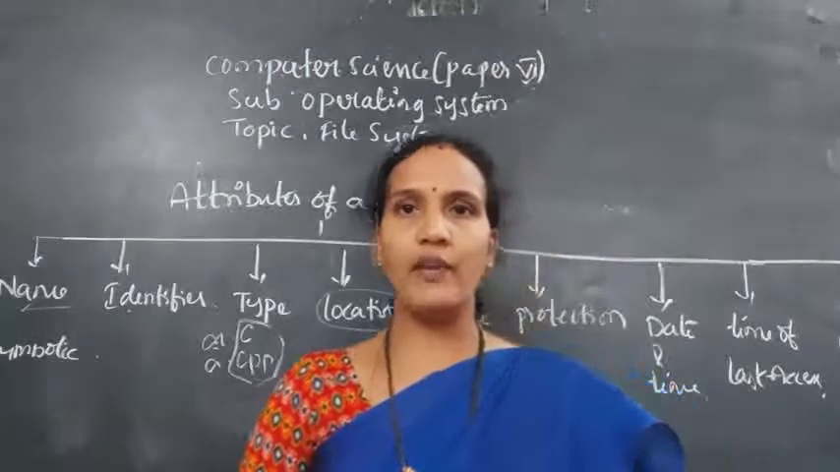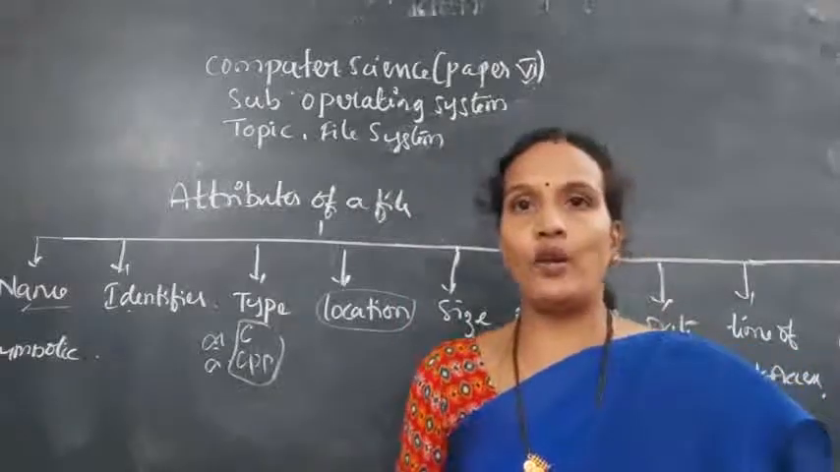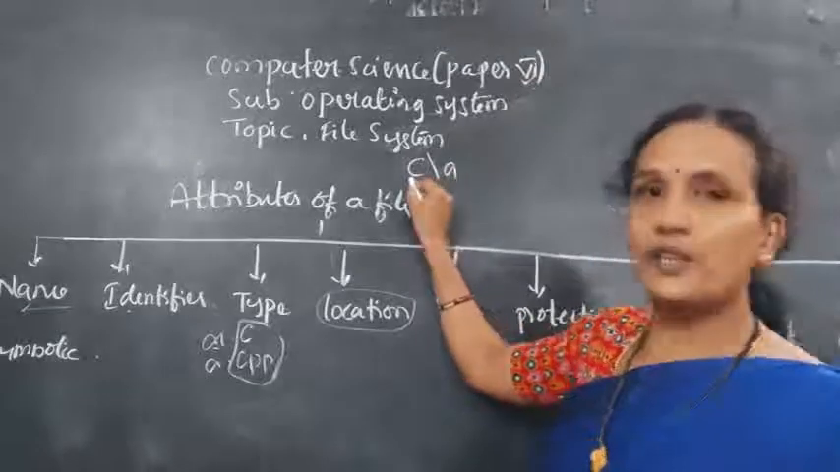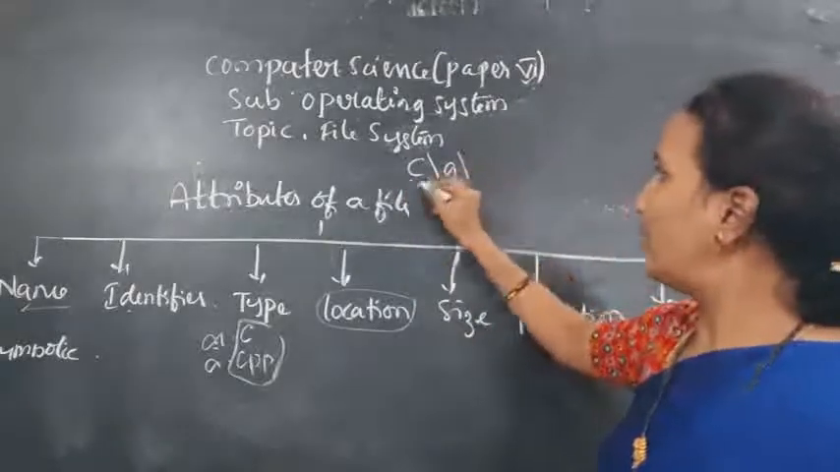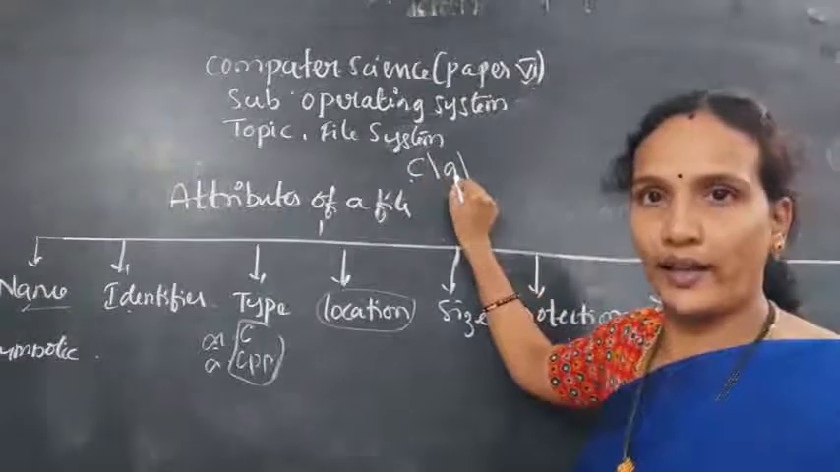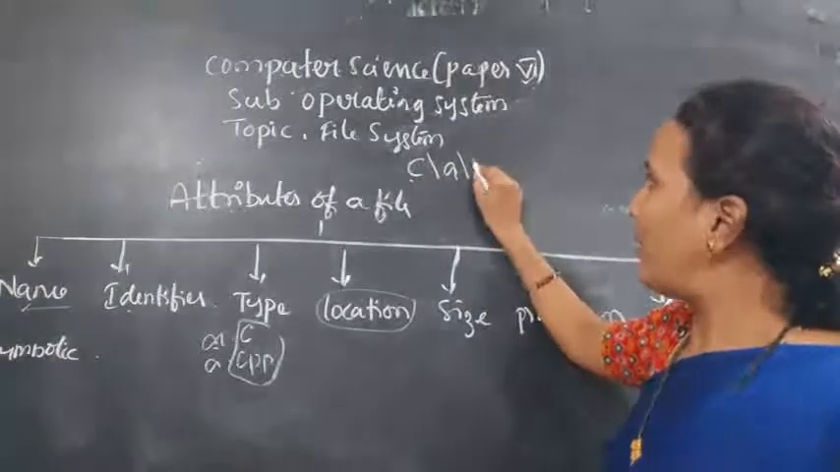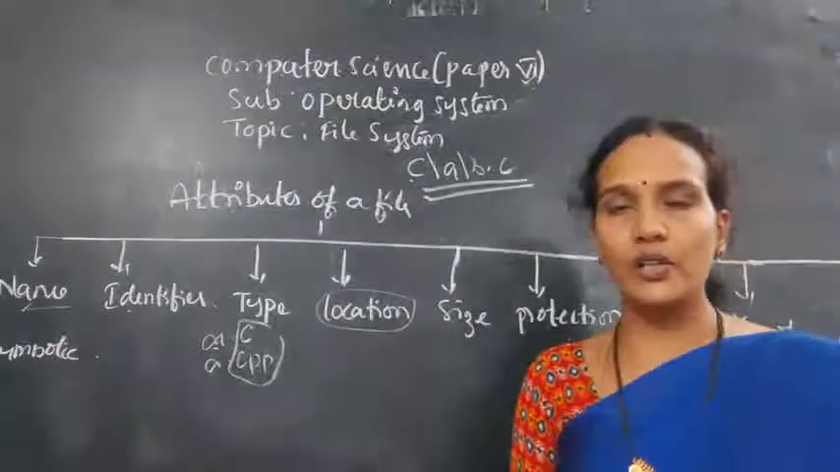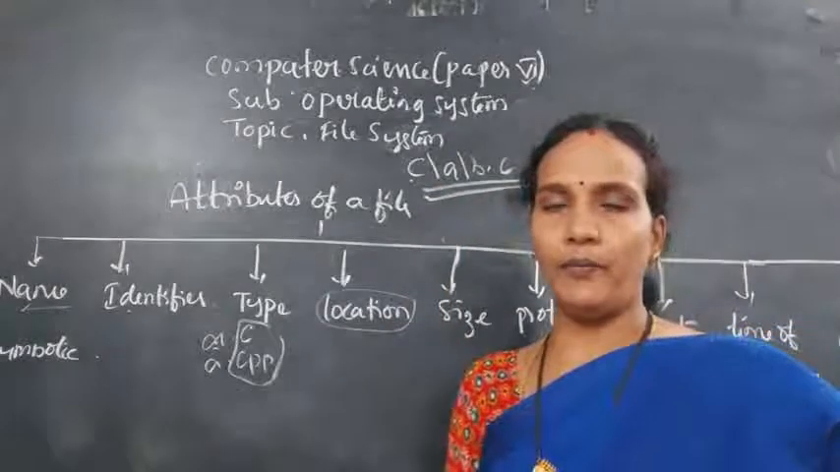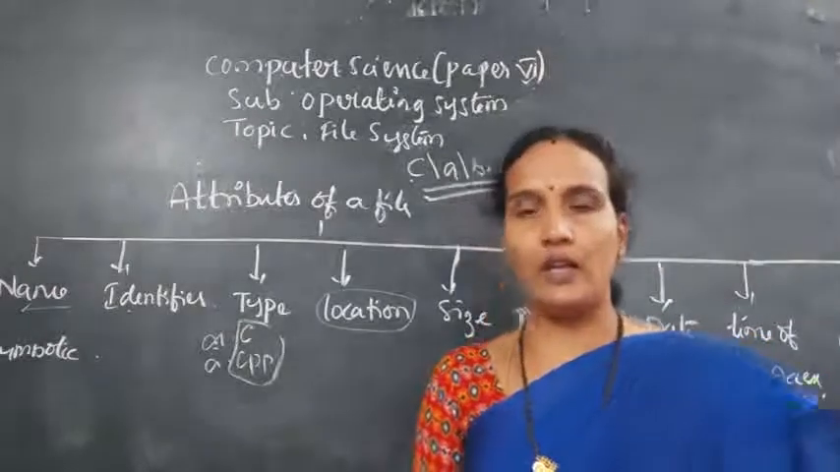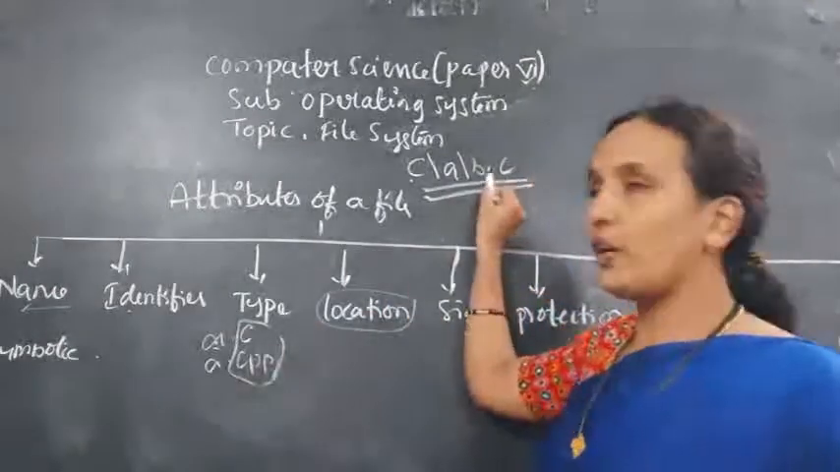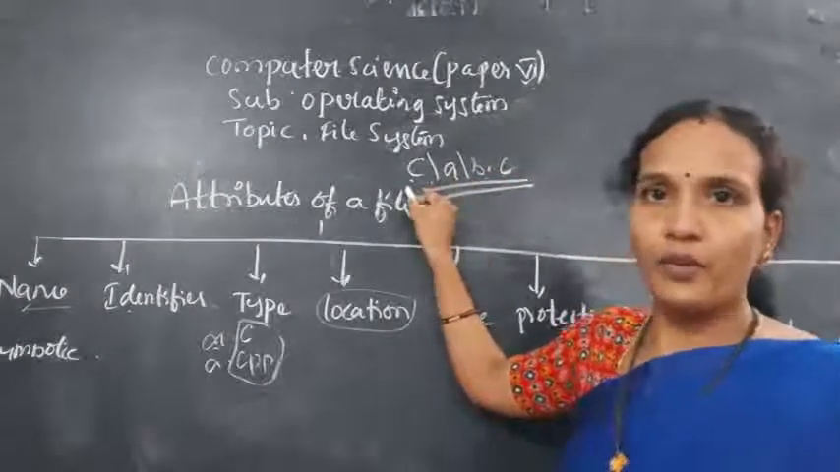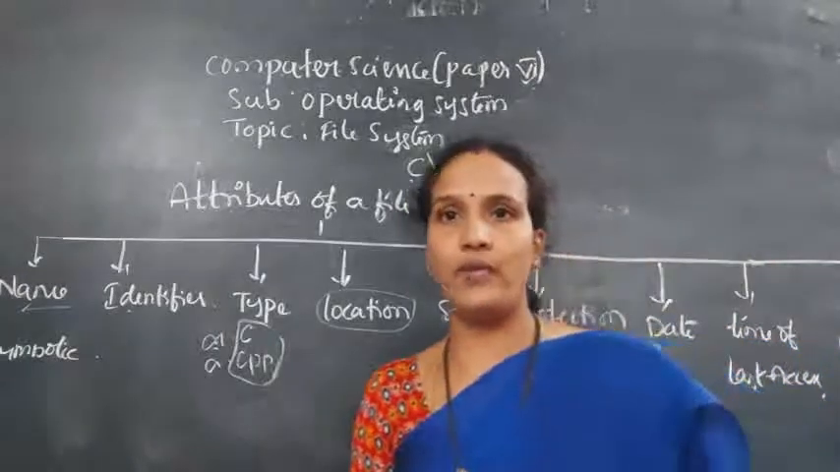Understood? So if you are saving a file in a folder of the C drive: in the C drive, we have a folder called A. In A, we have a file called b.c. So this is called the location of the file. Understood? Whenever you are saving any file, there should be a location of that file. I am saving b.c in the A folder. Where is the A folder? The A folder is in the C drive. So this is called the location of the file.